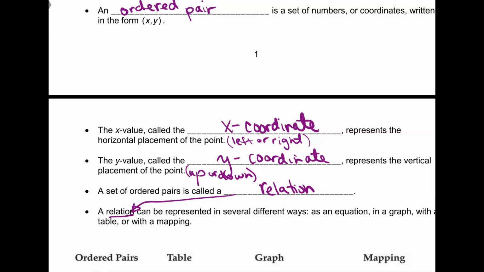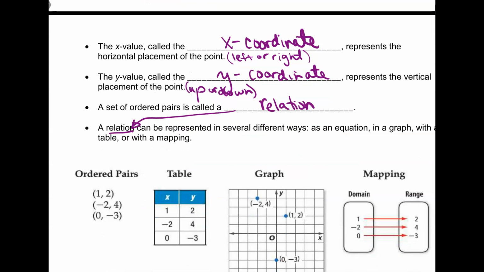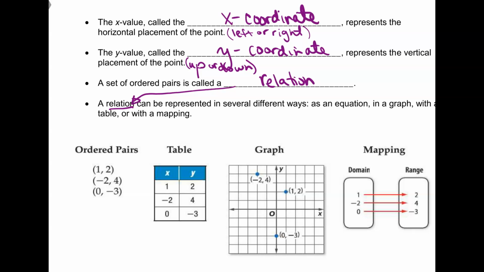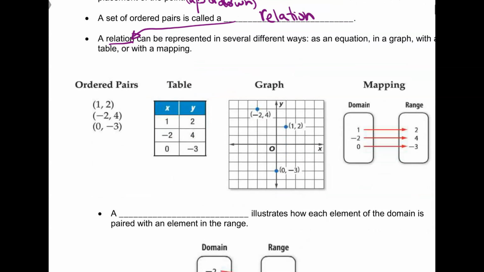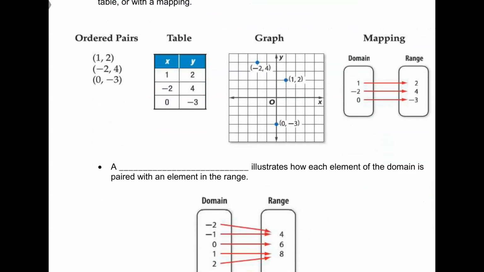Y equals 5x plus 2. It can be written as a graph. We can have a table or mapping. Nice. So, do we remember these? Maybe not. If you don't remember, no worries, because we're just going to go over them again. Okay. So here are different things: ordered pairs, a table, a graph, mapping.